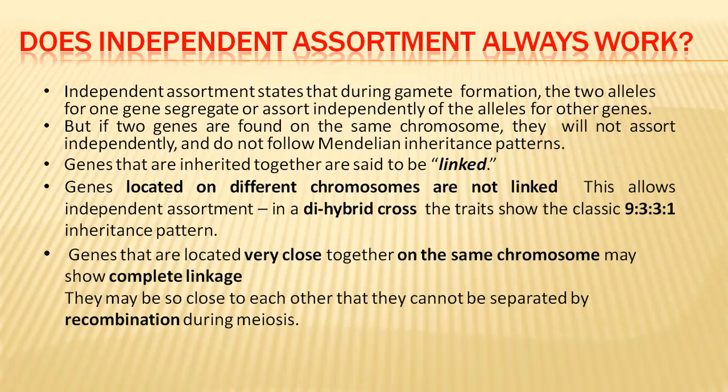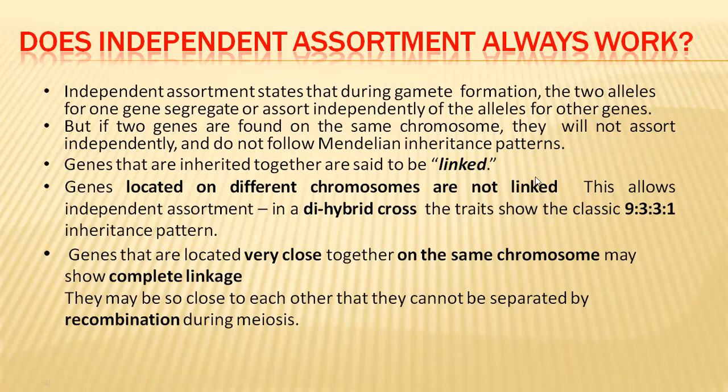When genes present on different chromosomes are tested in a dihybrid cross, in the F2 generation we can get a 9:3:3:1 ratio. But when the two traits being tested are present on the same chromosome, as they are linked together, we cannot get new combinations, so we cannot get this 9:3:3:1 ratio in the F2 generation.